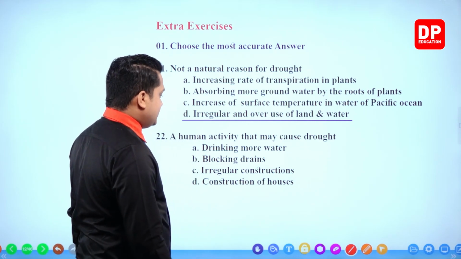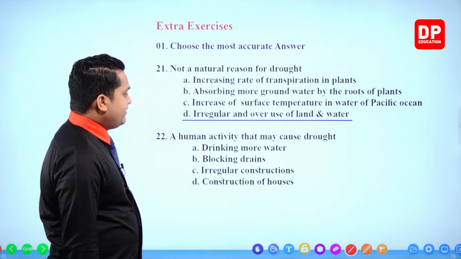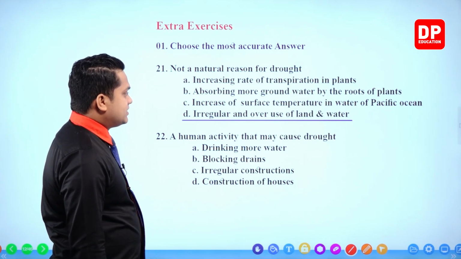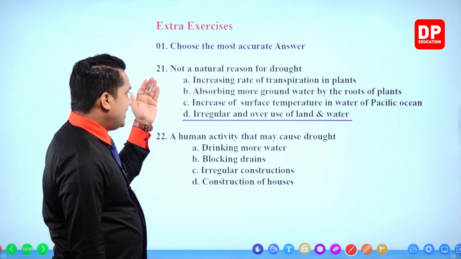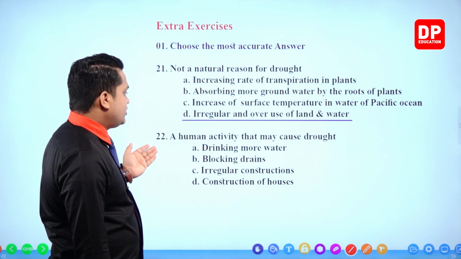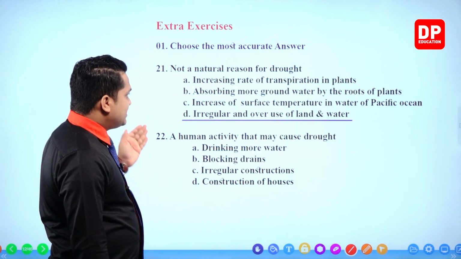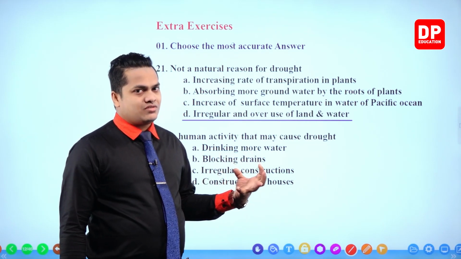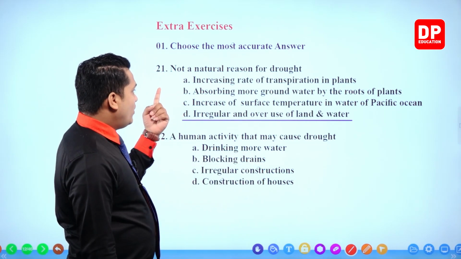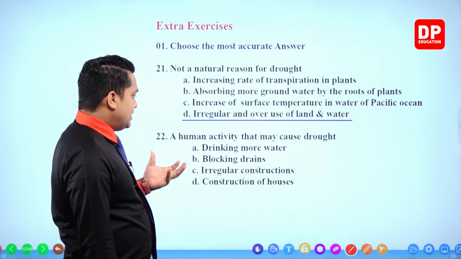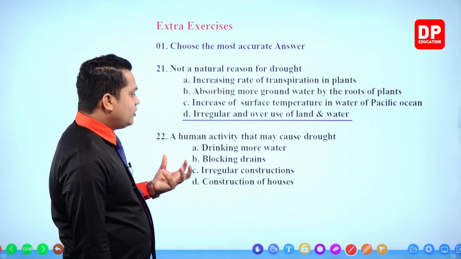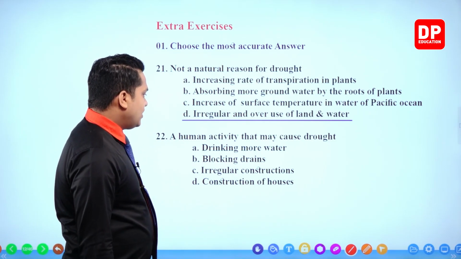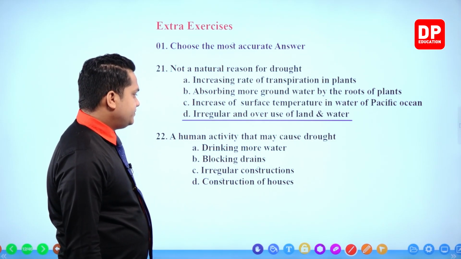Okay, right. A human activity that may cause drought. If you take question 21 and question 22, both of these are similar, but however, you have to understand the questions very well. Here the above one is saying not a natural reason. The below one is directly saying a human activity. Okay. Right.